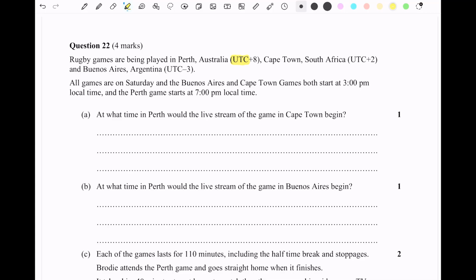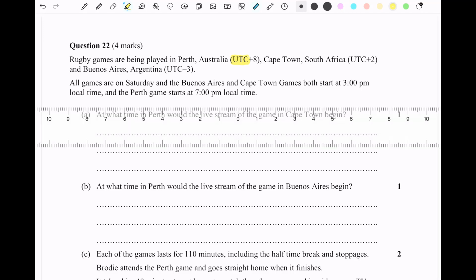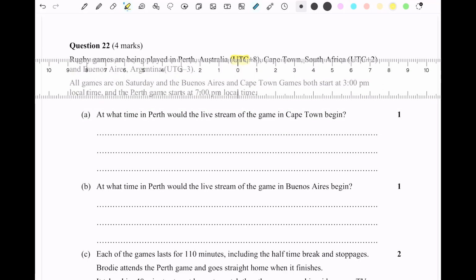So we're told that all games are on Saturday, and the Buenos Aires and Cape Town games will both start at 3 p.m. in their local time, and the Perth game will start at 7 p.m. local time to Perth. So part A, at what time in Perth would the live stream of the game in Cape Town begin? So to do this, we need to be able to move from whatever time it is in Cape Town to whatever time it will be in Perth.